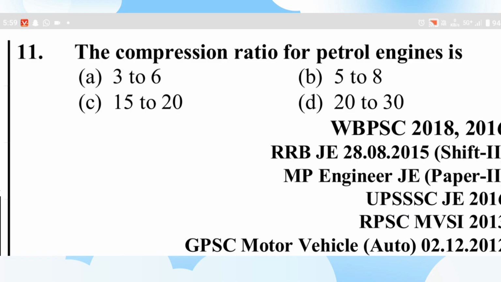The compression ratio for the petrol engine is A 3 to 6, B 5 to 8, C 15 to 20, D 20 to 35.